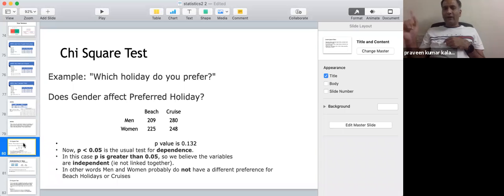Okay. For all non-parametric tests, we just tell whether they are related? No. There are non-parametric tests where you do correlation as well. For example, Spearman is a non-parametric test. There you would tell the strength as well. So you would actually find out the correlation and tell strength as well. The difference of telling the strength or not telling the strength is how significance test work and how correlation works. Correlation tells you the strength. In case of significance test, you are only going to tell whether you can reject the null hypothesis or accept the null hypothesis.